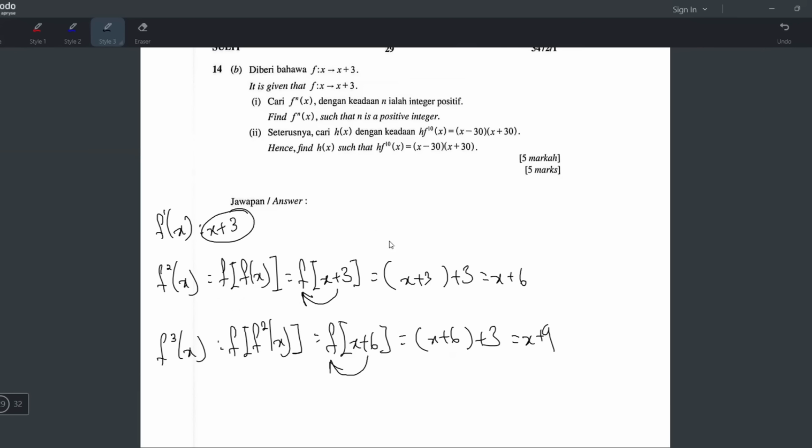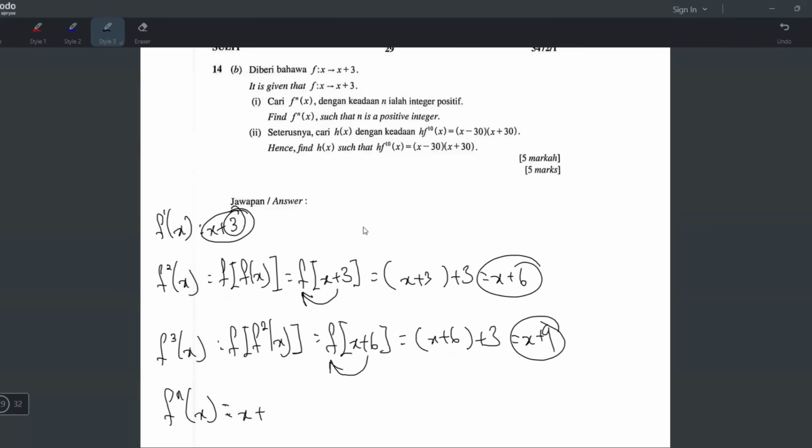So as you can see from all these answers, there's a pattern. And what is the pattern? When the power is 1, you get x plus 3. When the power is 2, you get x plus 6. When the power is 3, you get x plus 9. So what happens when your power is n? It will be x plus something also, right? Yeah, because the x plus is always there.